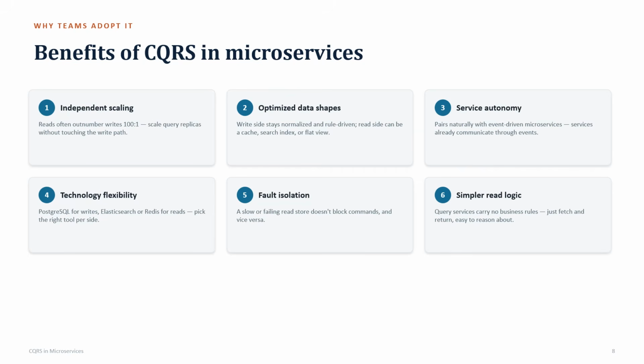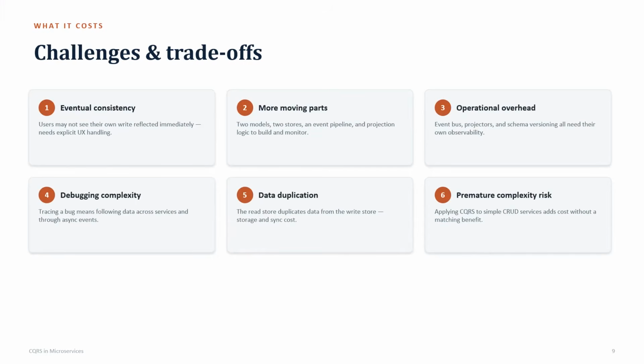If the read side goes down, command-side write, update and delete can still happen. And simpler read logic, where we can just fetch and return the results. So we have all these six advantages. Independent scaling applies when there are more writes, so we can scale up the write side compared to the read side. So: independent scaling, optimized data shapes, service autonomy, technology flexibility, fault isolation, and simpler read logic.